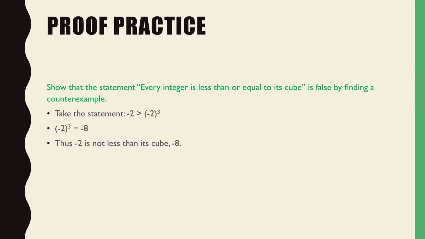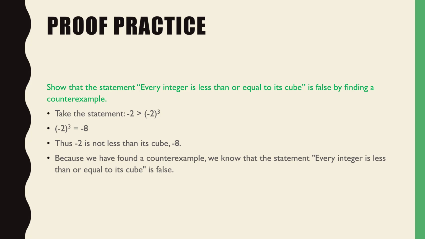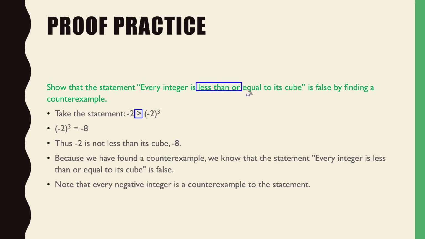And here is an obvious point here. There's our counterexample. But here's something that is more. Every negative integer is a counterexample to that statement. Every one of them. Okay? And also note that I just put here greater than, but this would also hold, this would still prove that it's not less than or equal to, right?